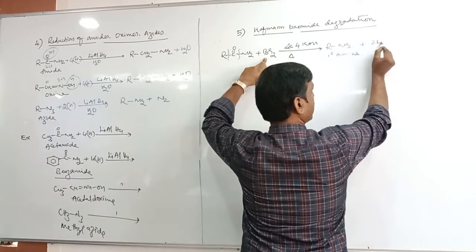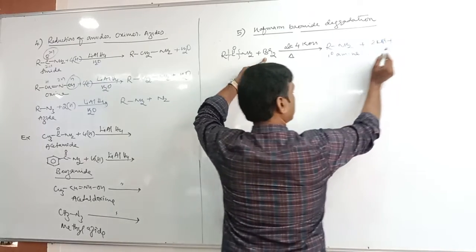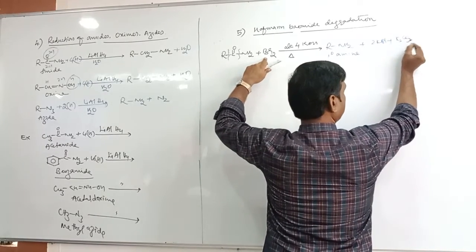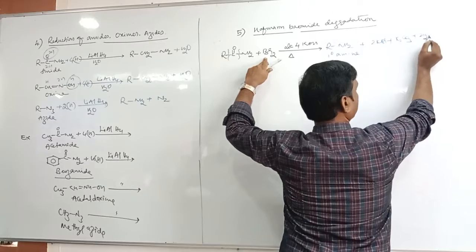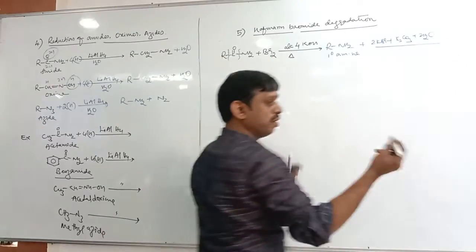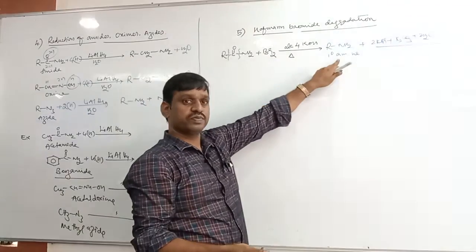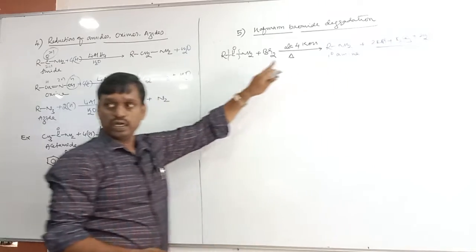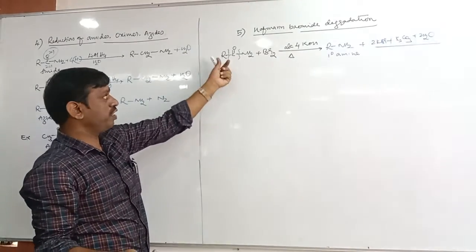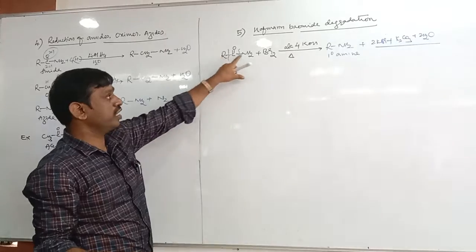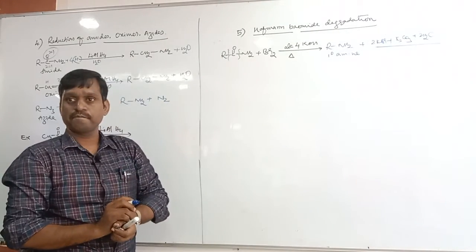You will get 2 KBr plus K2CO3 plus 2H2O. These are the byproducts. But we want to know how to write the product, right? In Hoffman bromide degradation, we need to remove only CO, then R and NH2, join them, and you will get the product.